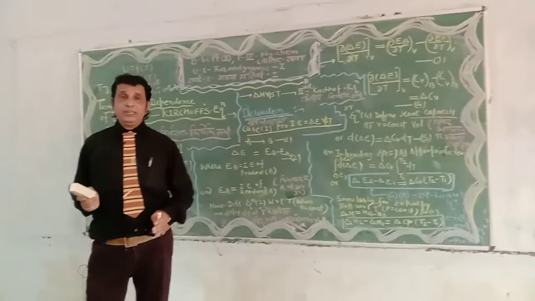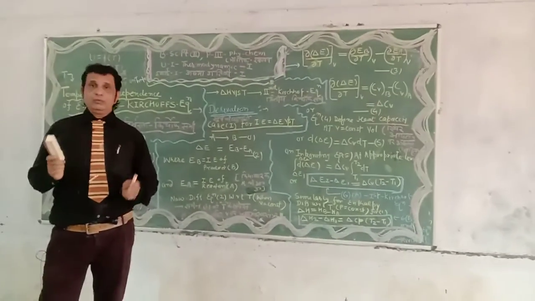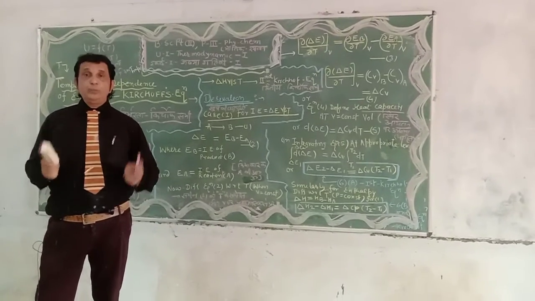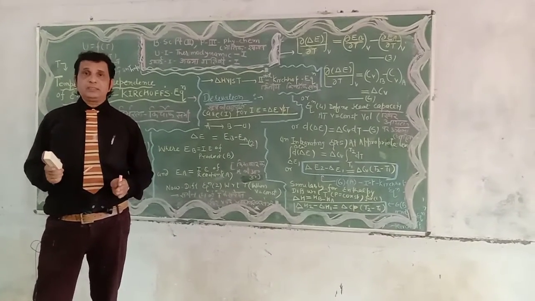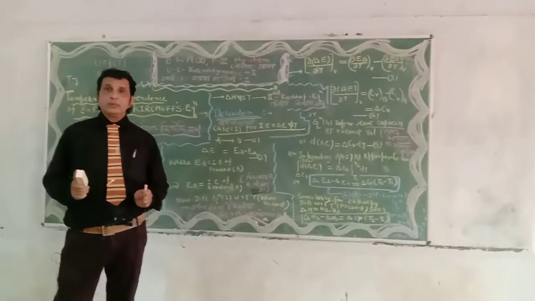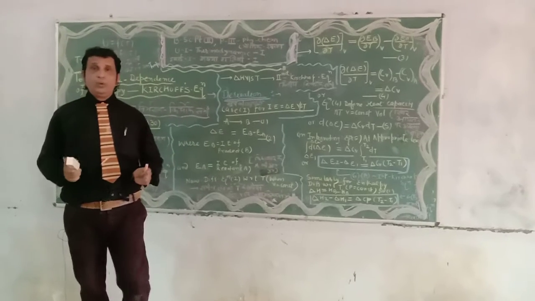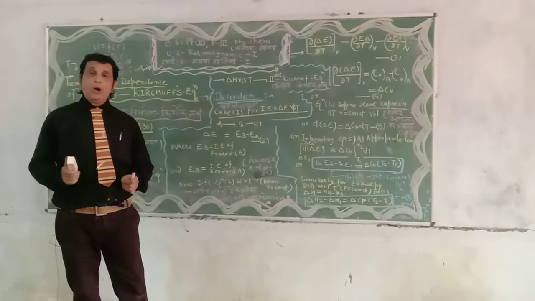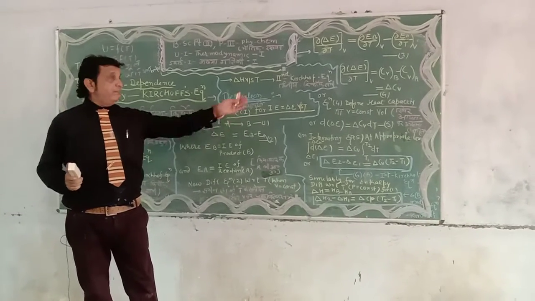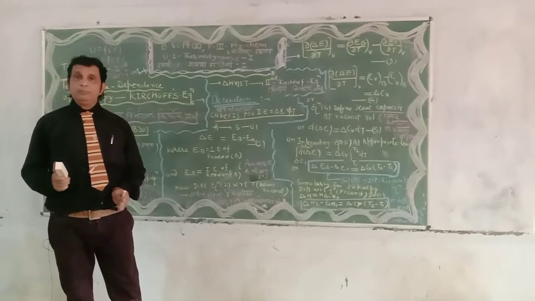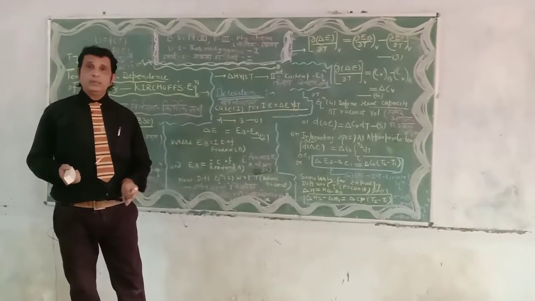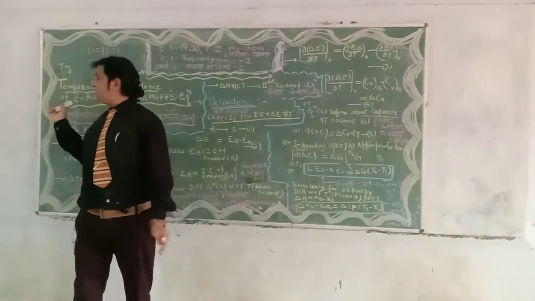Any process undergoing A to B through many paths with various methods, according to Hess's law, the summation of enthalpy involved in every step always remains constant. The necessary derivation we have derived in our previous lecture.